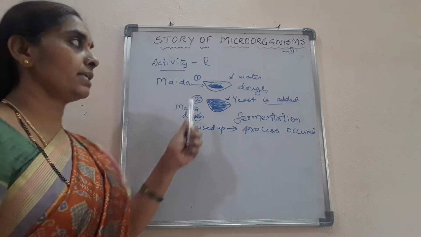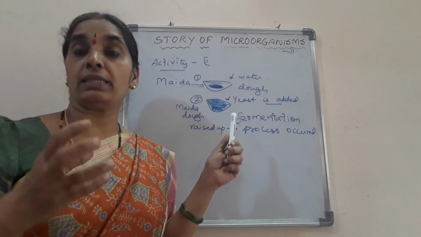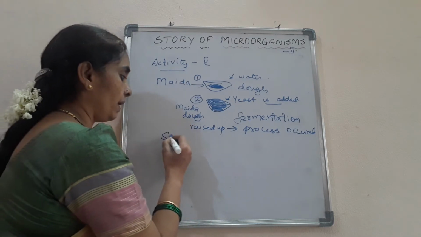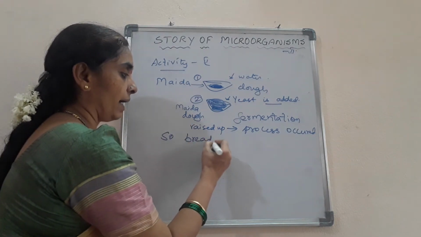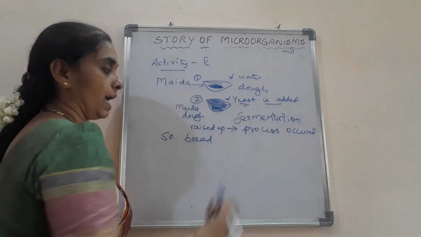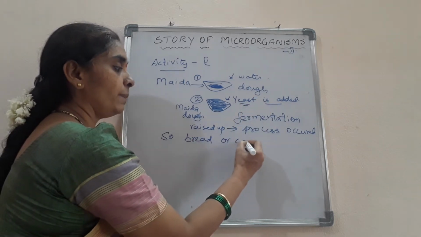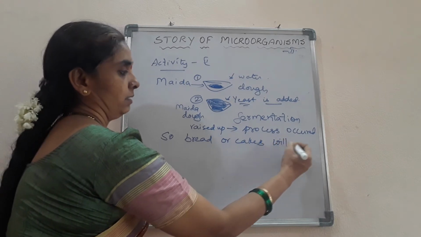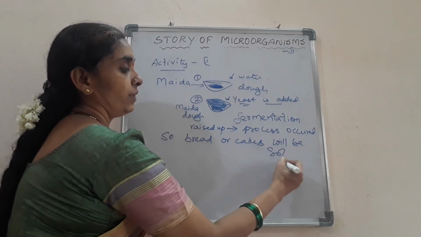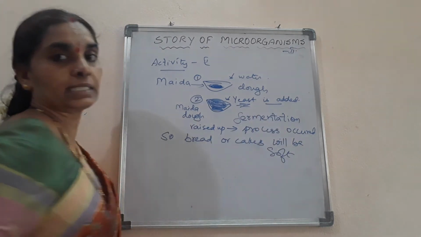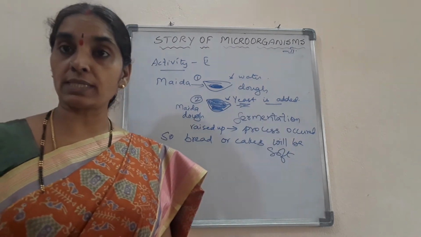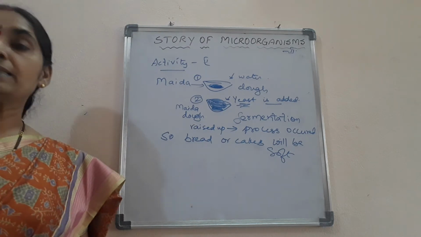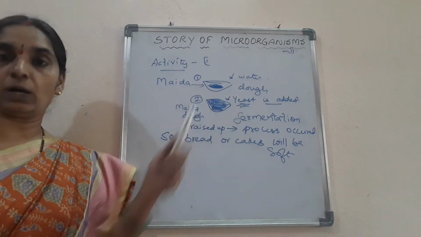So that is the reason why the bread or the cakes will be so soft. Bread or cakes made of maida where yeast is added will be soft, because due to the addition of yeast, the fermentation process takes place and carbon dioxide gas is released from the dough.